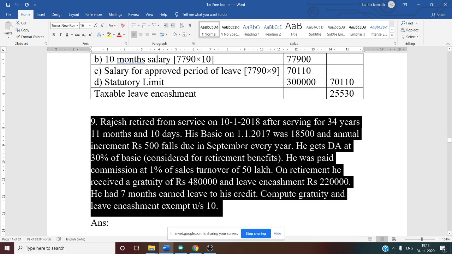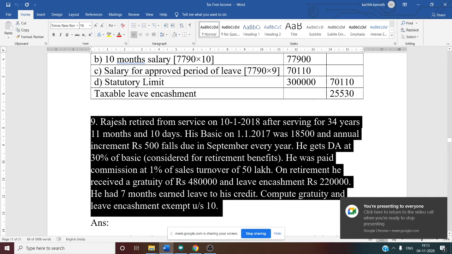Why? Because the increment is due in September, and this basic is given in January, right? So it is not included. We have to add it. So two cases will come: one with increment and another without increment. That we need to see.